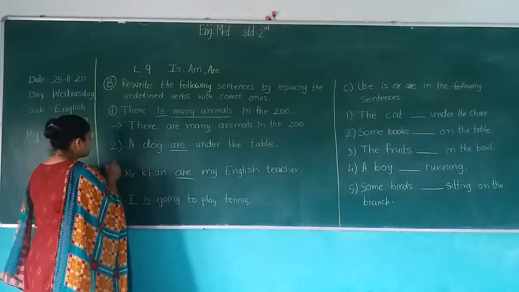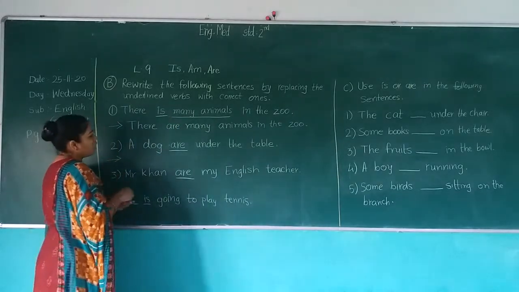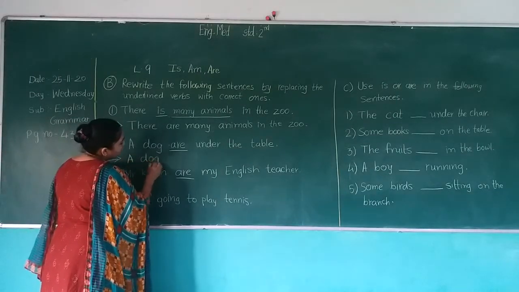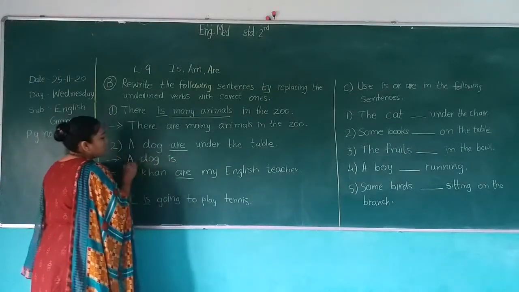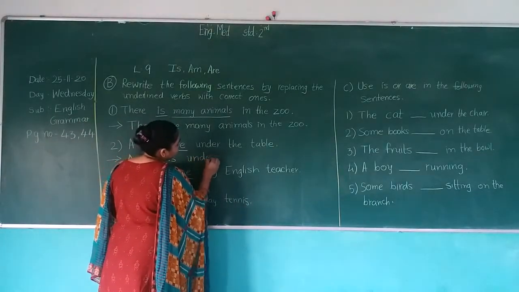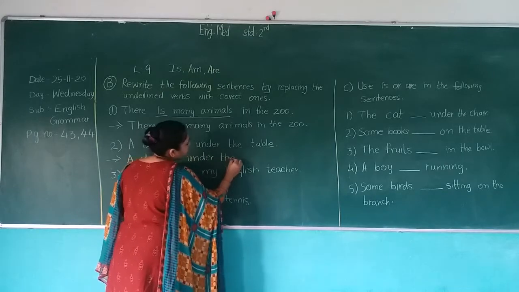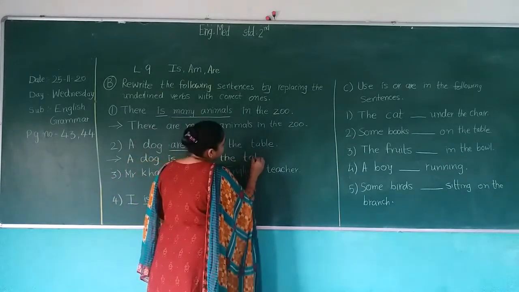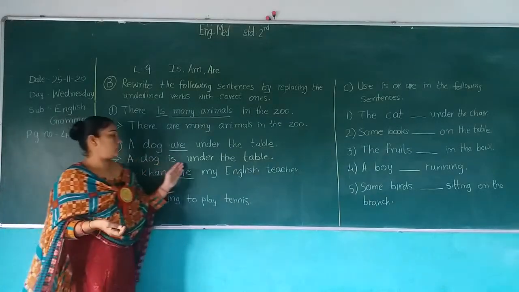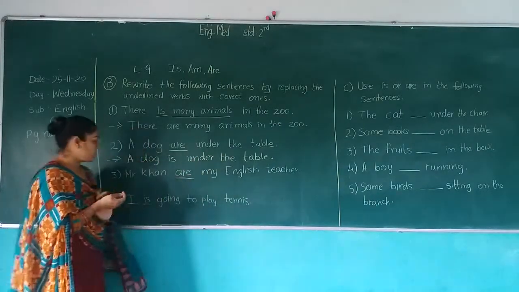So rewrite this sentence again. A dog is under the table.